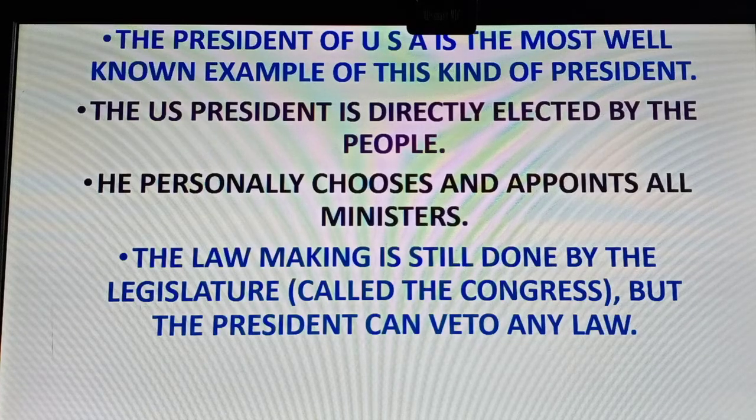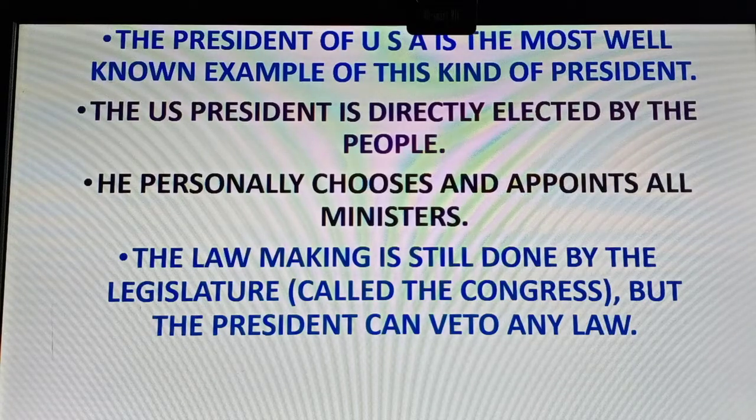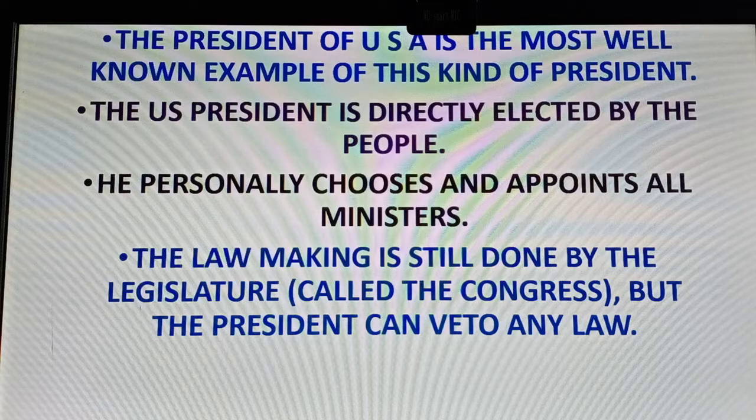But any law that is made by the Parliament, if the President feels unhappy with it, he can veto it. He can say that the bill that is passed by the Parliament will not become a law because he has to sign. In India, the President can send back the bill for reconsideration, but in America, if the President vetoes the bill, even if the second time the Parliament passes the bill, the President is not bound to sign it. He can veto the bill.